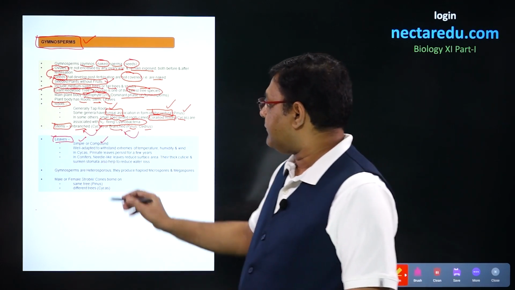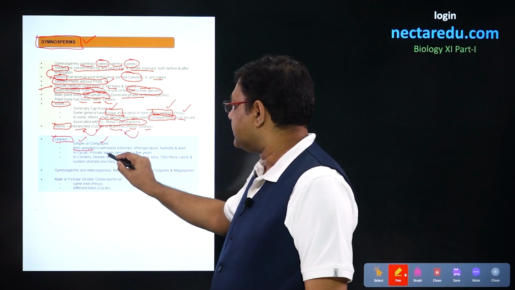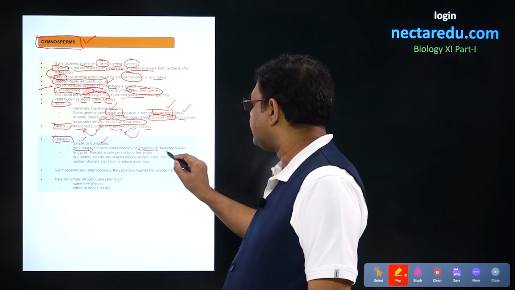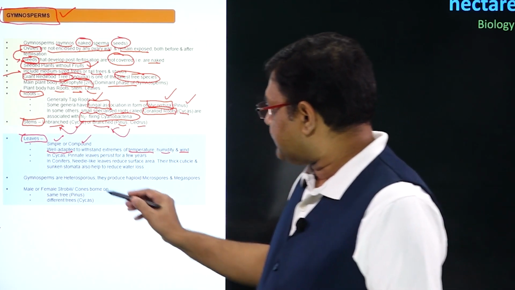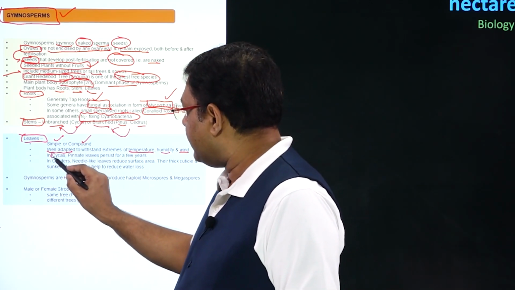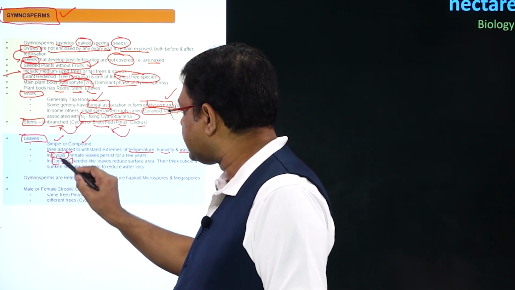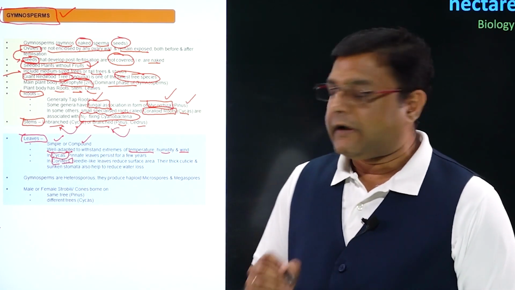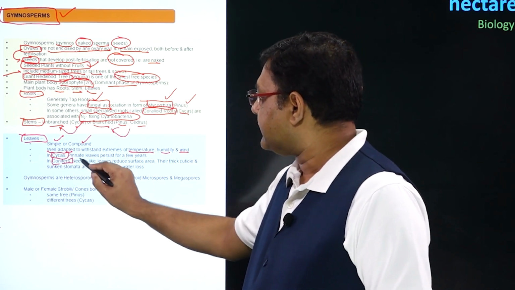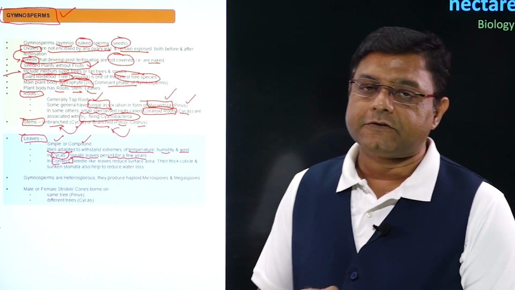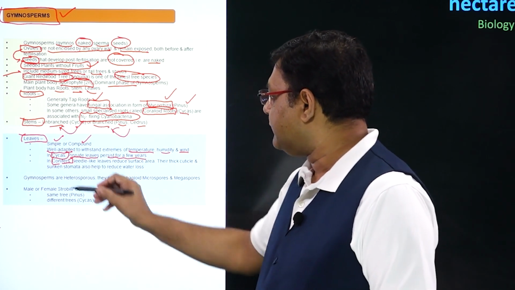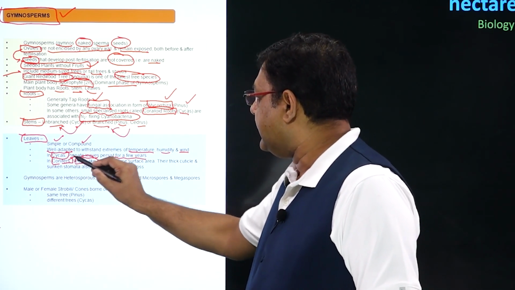The leaves have good adaptations to withstand extremes of temperature, humidity and wind. Now, two plants especially we will talk about. One is the cycas, next is the conifers. In the case of cycas, there are pinnate leaves which will persist for a few years. In the case of conifers, the leaves will be needle-like.